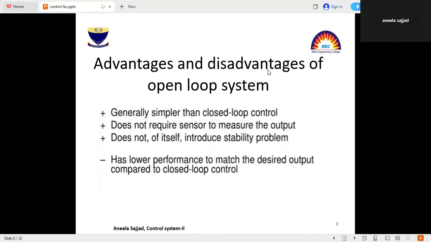Advantages and disadvantages of the open loop system. Generally simpler than closed loop control. Similarly, it does not require a sensor to measure the output and does not itself introduce stability problems. It means that these are the advantages of open loop systems: they are simple and they do not require a sensor to measure the output. And a disadvantage of the open loop system is that it has lower performance in matching the desired output compared to closed loop control.